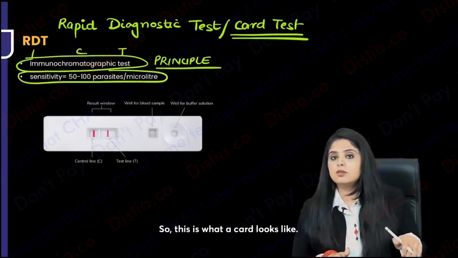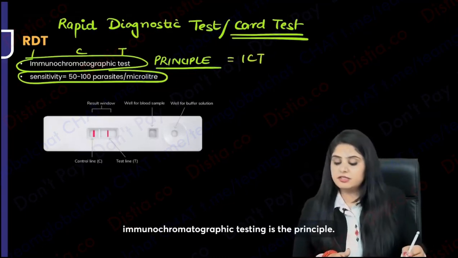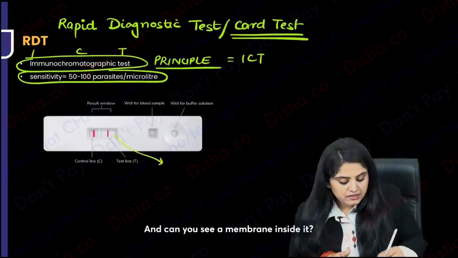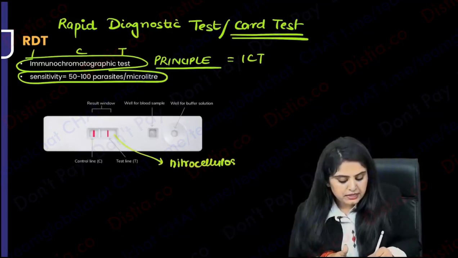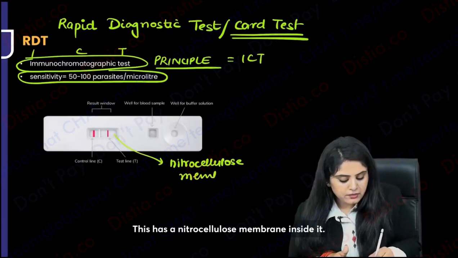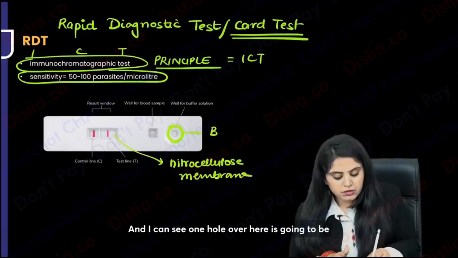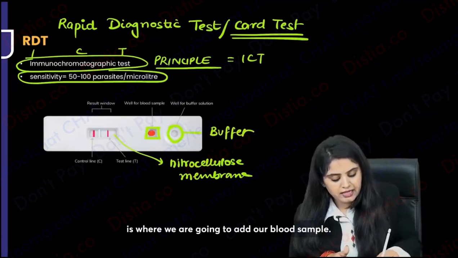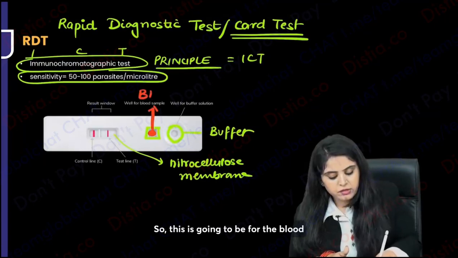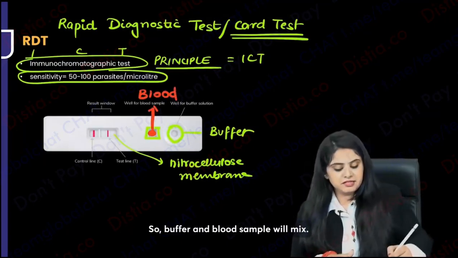So this is what a card looks like. Let me tell you, ICT, immunochromatographic testing, is the principle. And can you see a membrane inside it? This has something known as a nitrocellulose membrane inside it. And I can see one hole over here is going to be for the buffer, and one square over here is where we are going to add our blood sample. So this is going to be for the blood sample. So buffer and blood sample will mix.